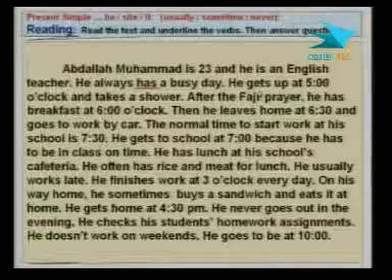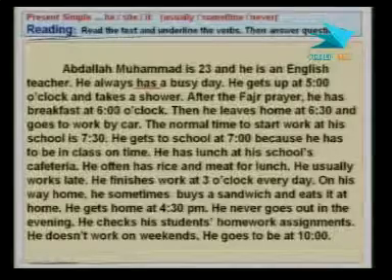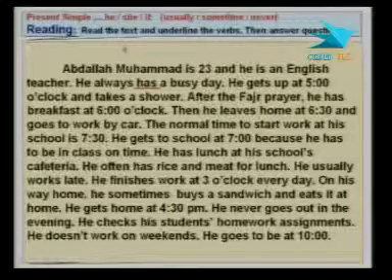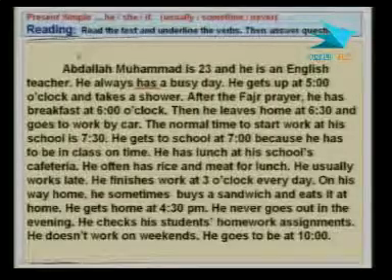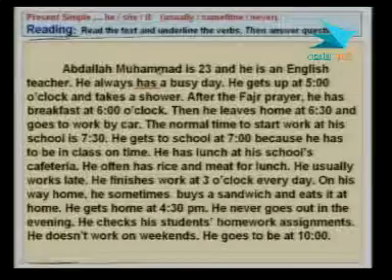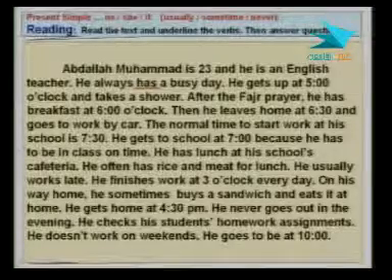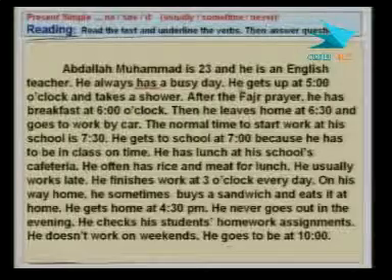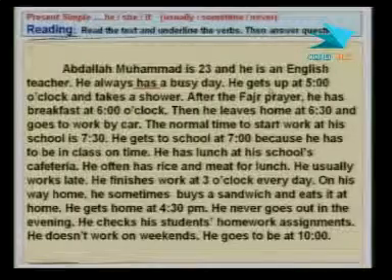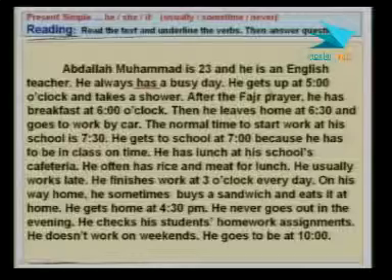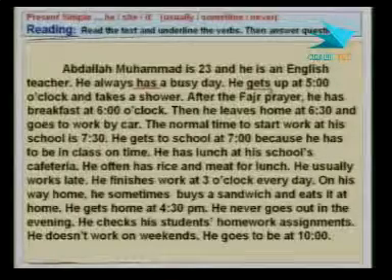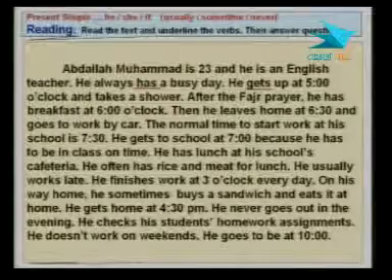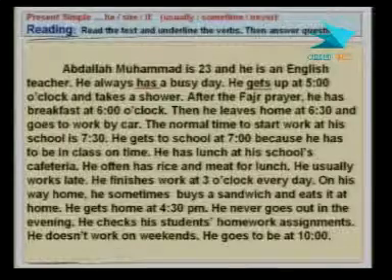The next sentence is he gets up at 5 o'clock and takes a shower. Again, notice that the subject is what? Abdullah Muhammad, and that's he. That's a he, right? So he, and then look at the S here at the end. He gets up at 5 o'clock. And with this, we have to stop. I have to stop because it's the end of this session.